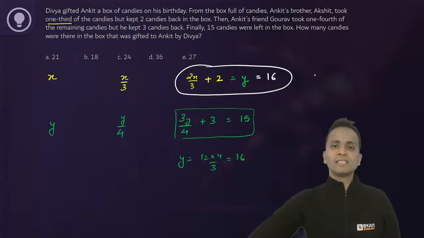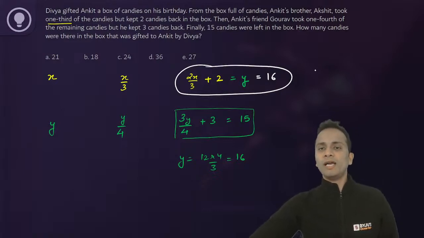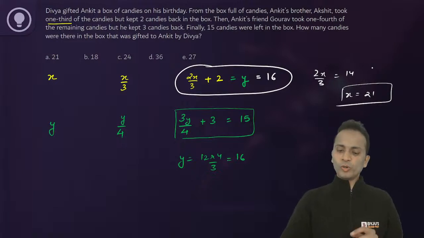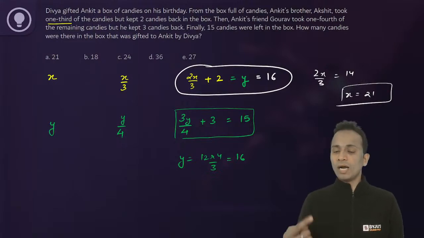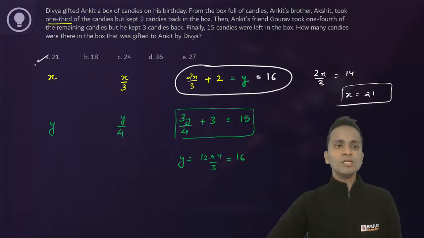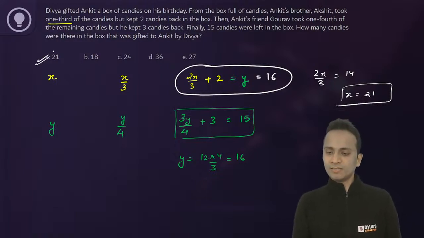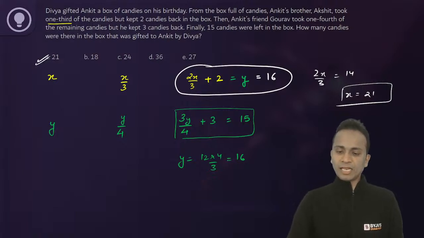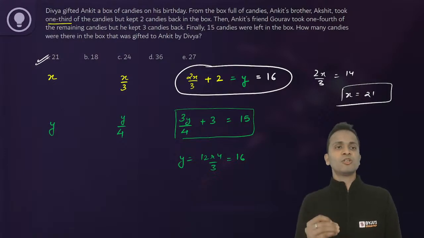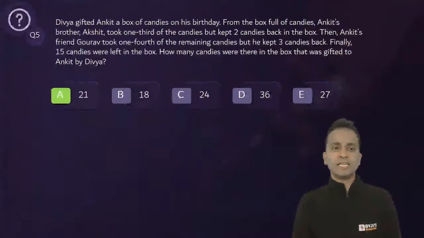So if y is 16, then 2x upon 3 will be equal to 16 minus 2, that is 14. And the value of x will be 7 into 3, that is 21. So originally there were 21 candies in the box that was gifted to Ankit by Divya. So the correct answer is 21. All right. Am I clear to all of you? I hope I am. So simple question of backtracking, 21 is the correct answer.